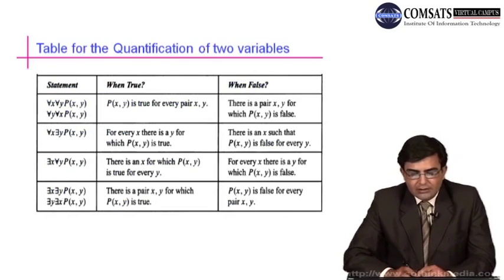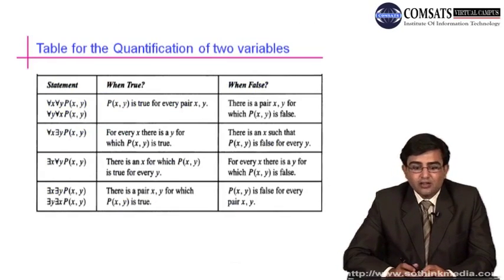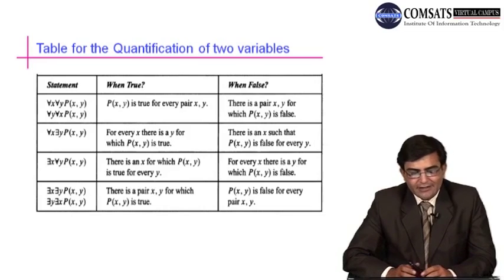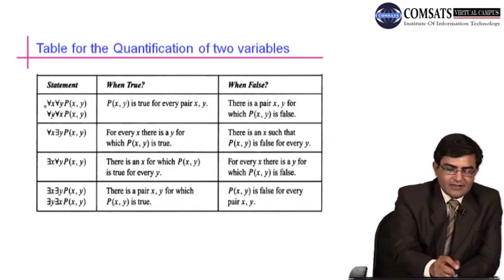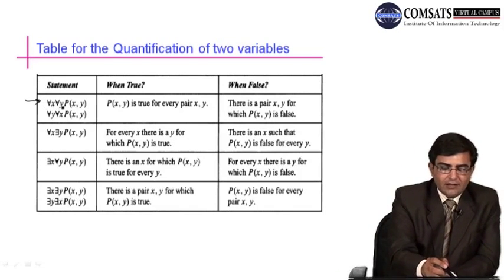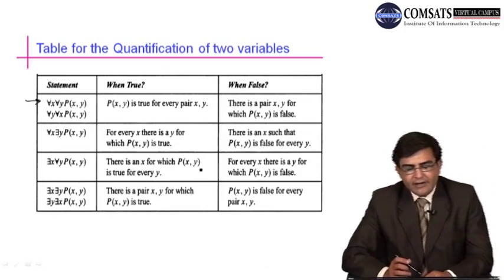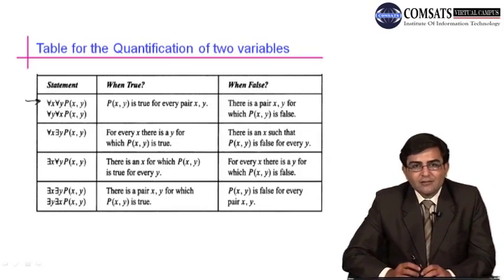Now a table which will clear up what the truth value of multiple quantified statements is, when they are true and when they are false. Table for quantification of two variables. If the statement is like this: for all x, for all y, P of x, y, it is true when P of x, y is true for every x and every y.